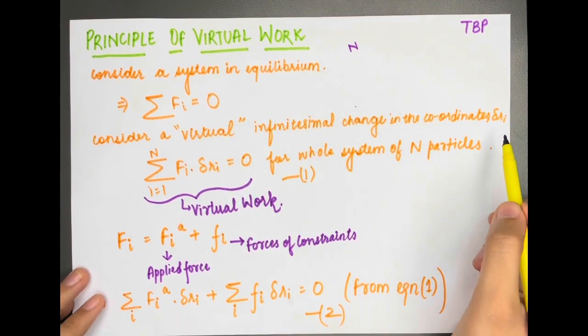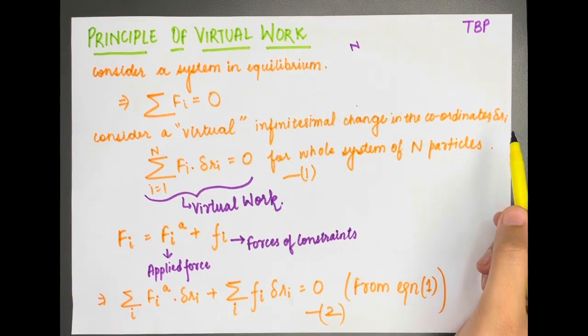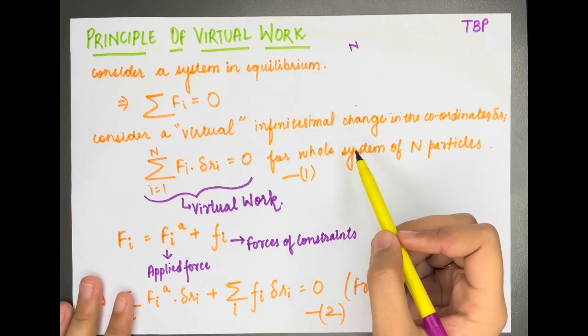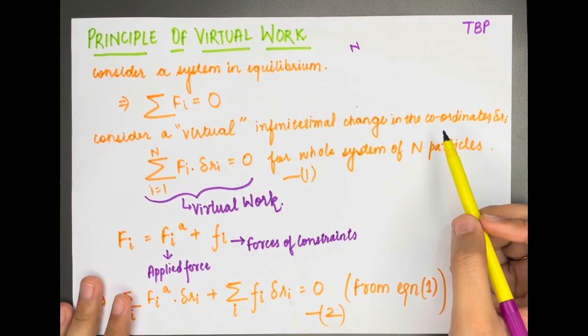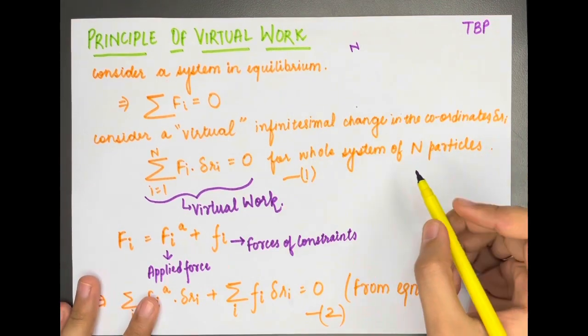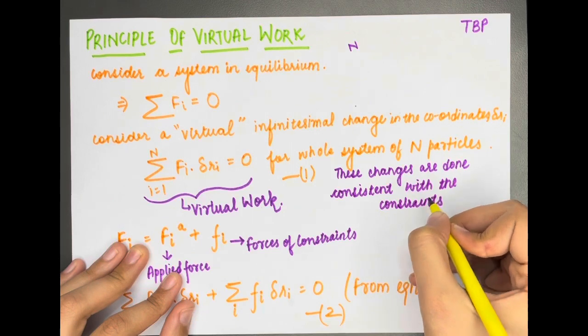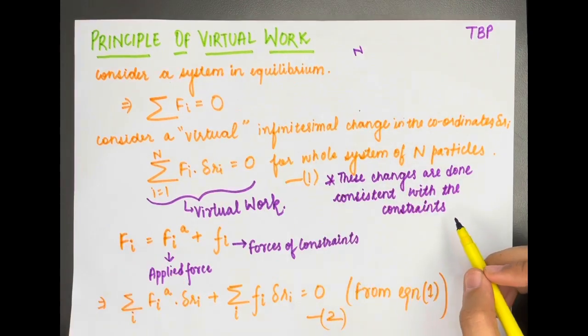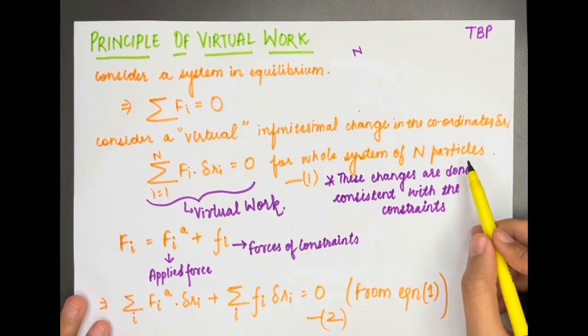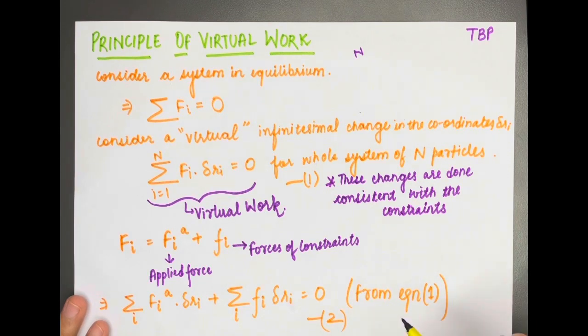It is not real because the change has not been done with respect to time. Also, these changes are done consistent with the constraints. You will get to know the meaning of this consistency in a minute.